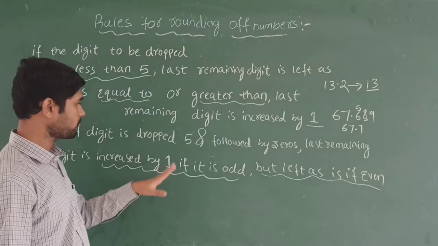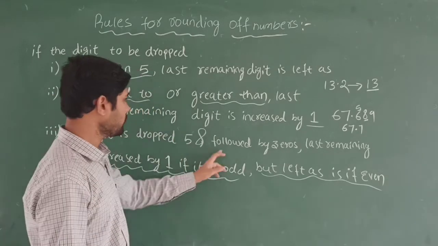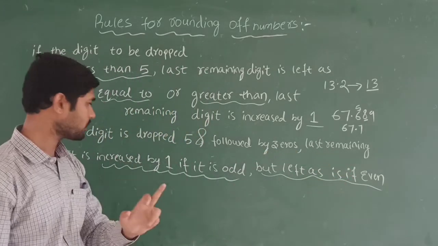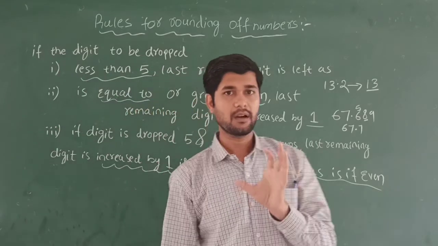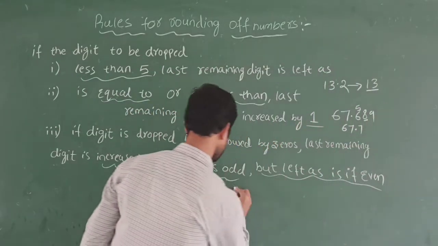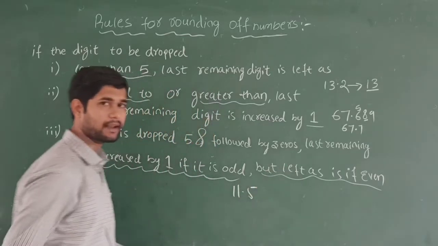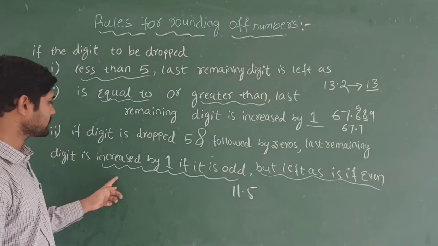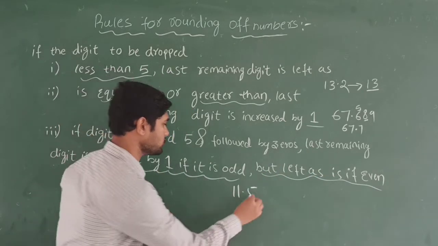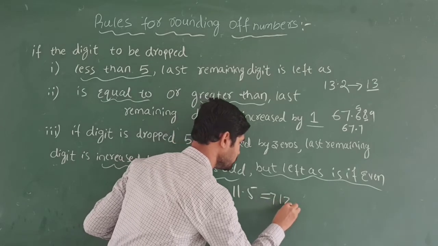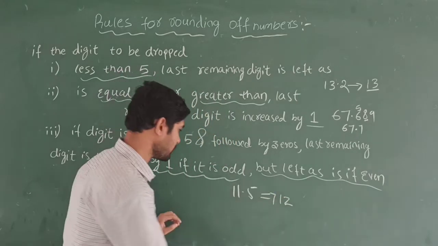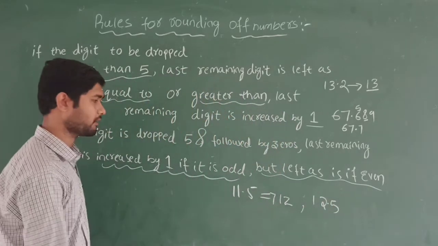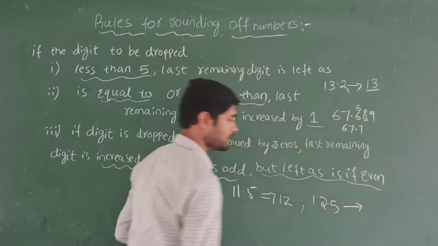Coming to the last one. If the digit dropped is 5 followed by zeros, the last remaining digit is increased by 1 if it is odd. Suppose I take 11.5 as an example. It is 5 followed by zeros, and the last remaining digit is odd, so it is increased by 1 and becomes 12. Now I take one more example, 12.5. After rounding off, it doesn't become 13.